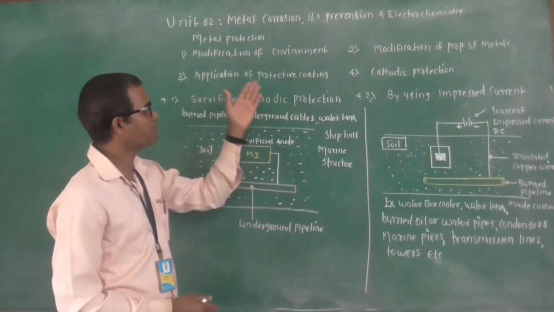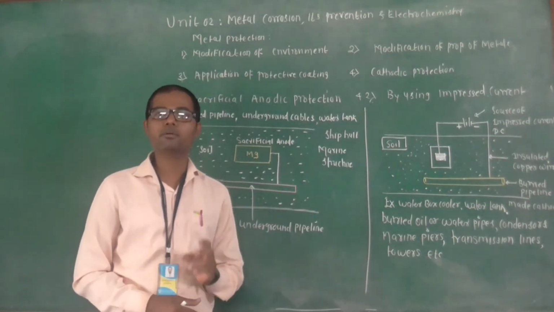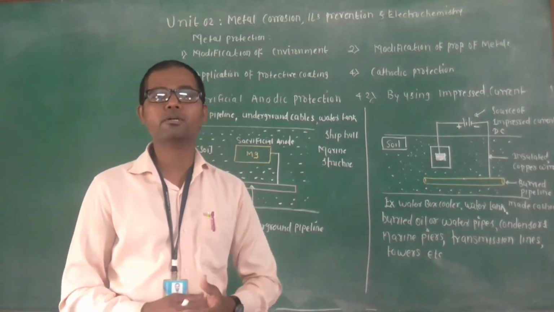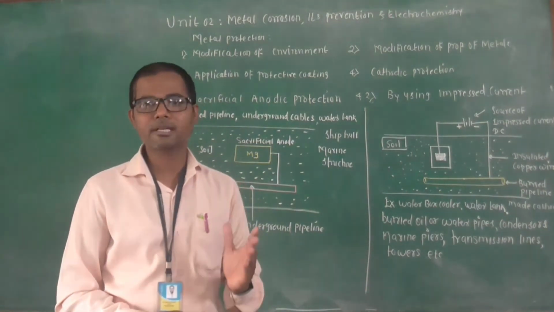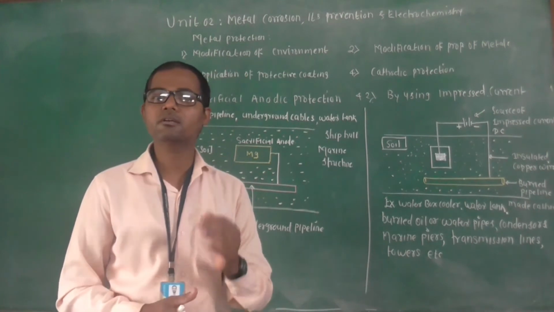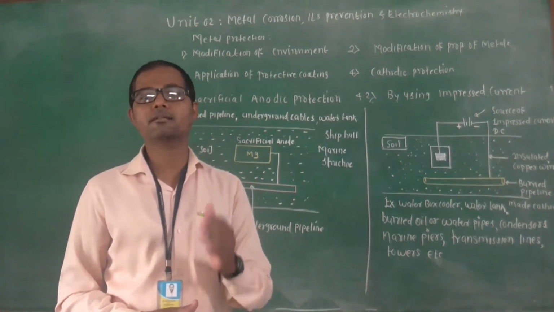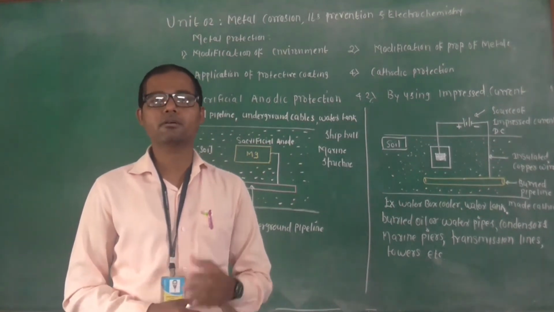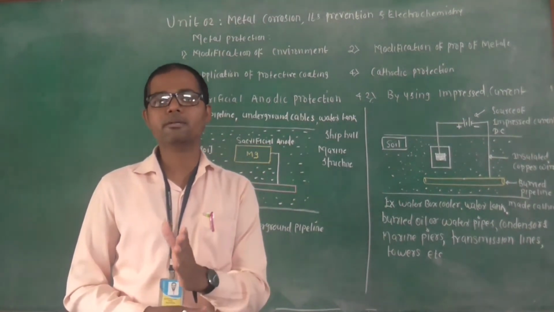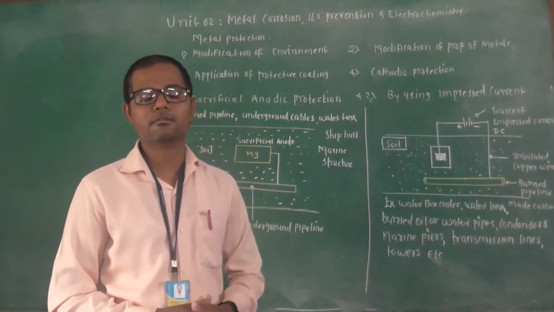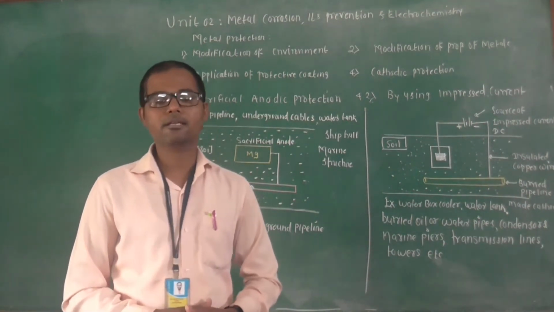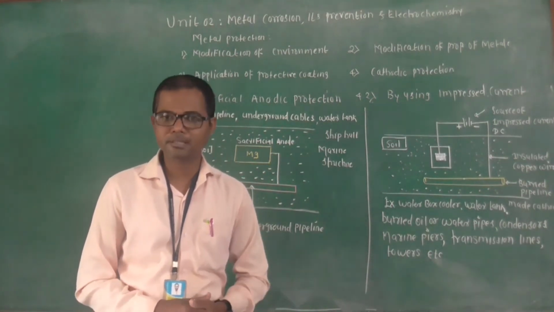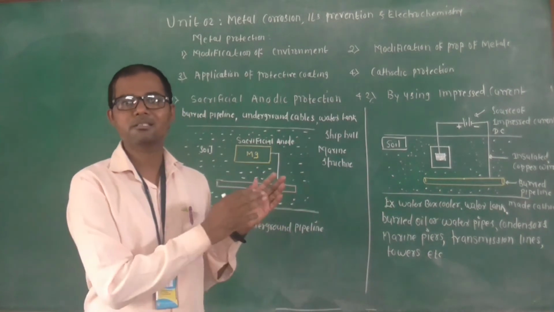Third, application of protective coating. There are mainly two methods: inorganic protective coating and organic protective coating. Inorganic protective coatings are of three types. One is oxide film formation, second phosphate film formation, and the third one is metal coating, or metallic coating. Metal coatings are of two types: a coating of more active metal, for example galvanizing, and the second one is the coating of less active metal, that is tinning. So we already discussed these three methods.